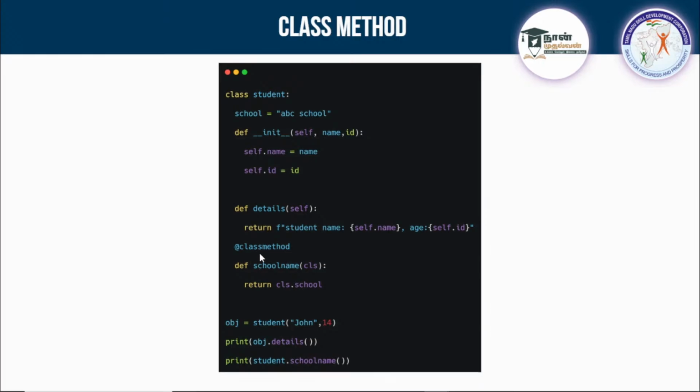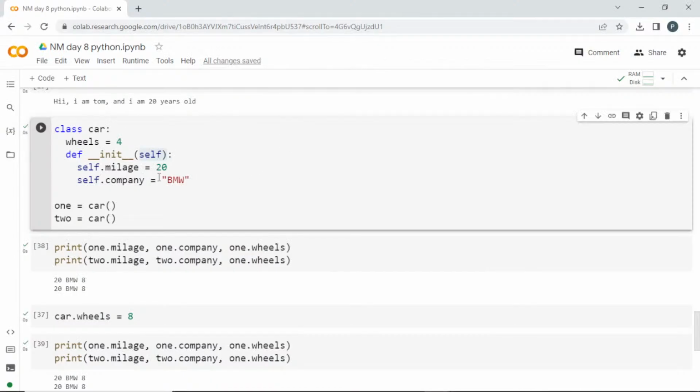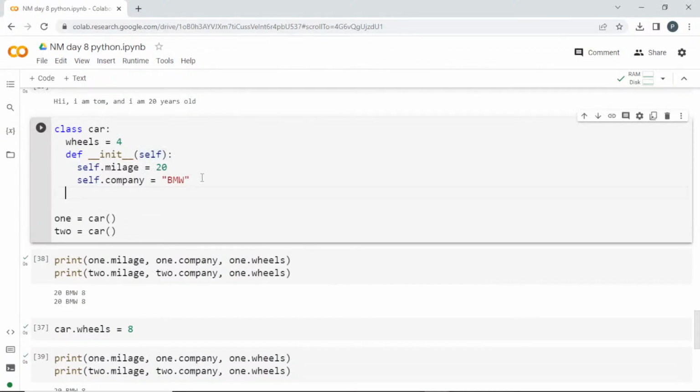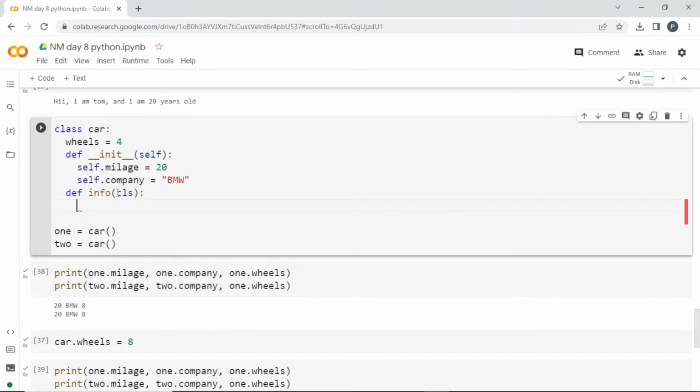If you want to create a class method, see here, I'll define info, and here instead of self I'm going to pass CLS. Below that I'll write return CLS, and using CLS I'm going to access the wheels. If I run this, I'll get an error because I didn't use the decorator.